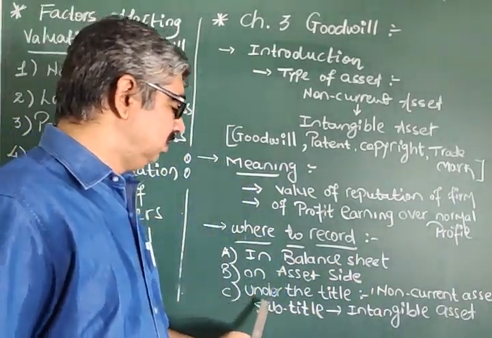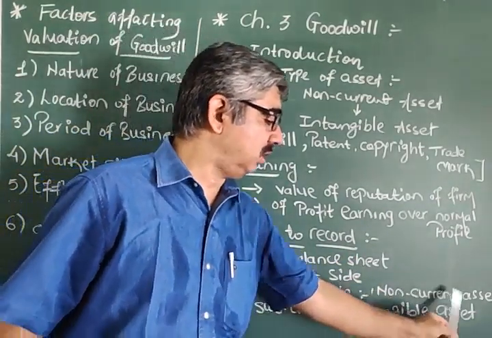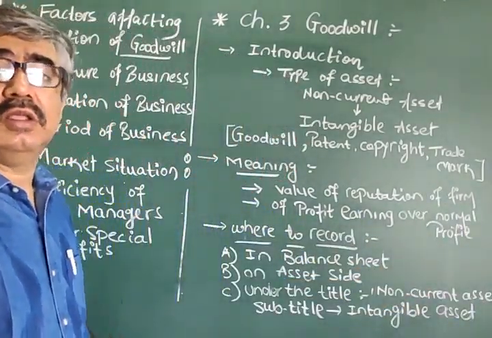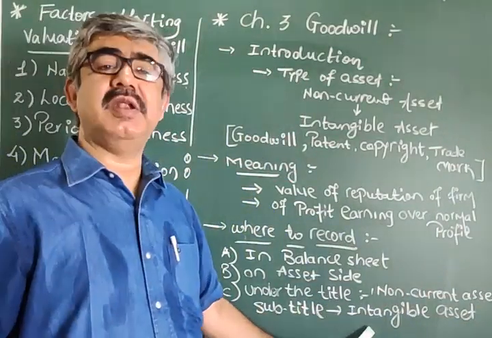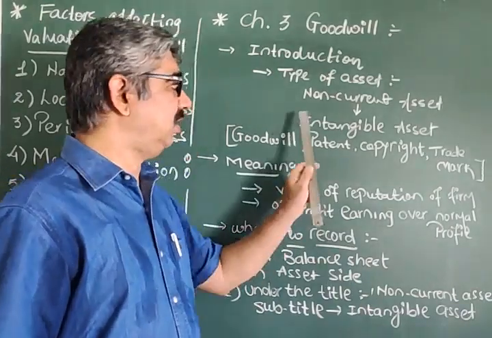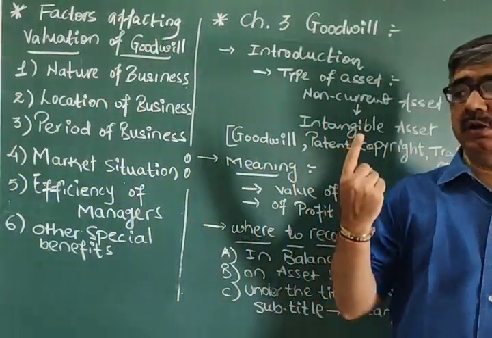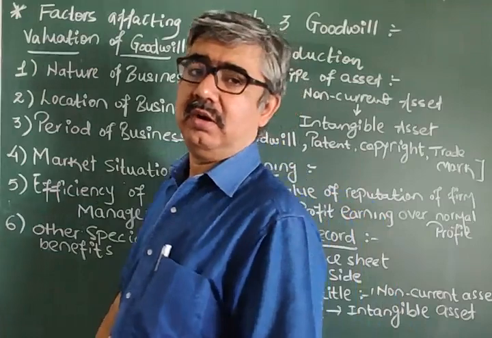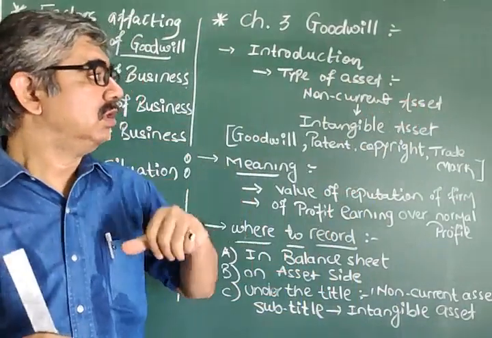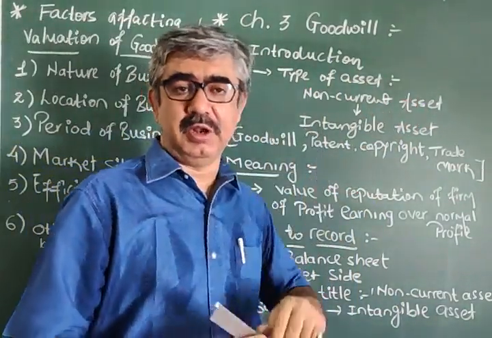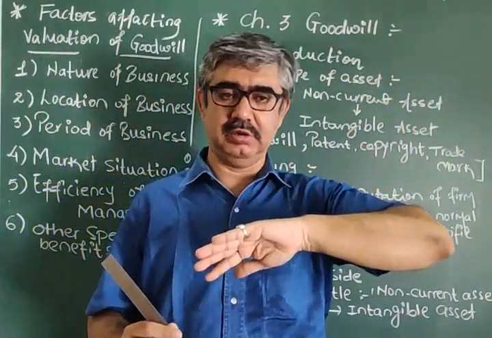On asset side, there are some titles. Under the main title, non-current asset, and subtitle, intangible asset. As I say over here, assets are having 2 portions: non-current and current.